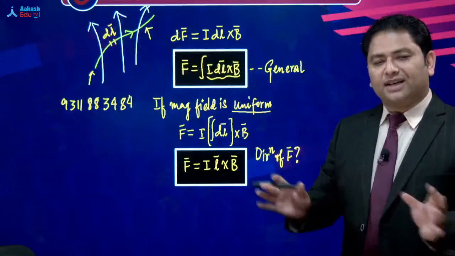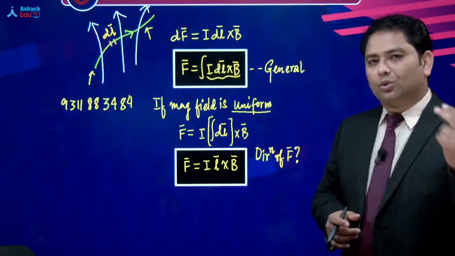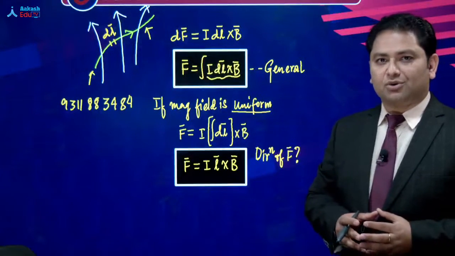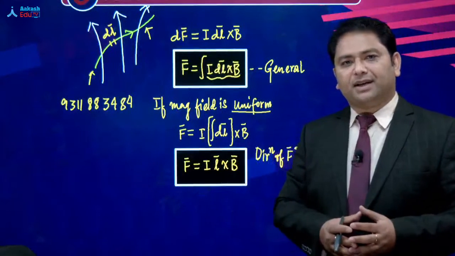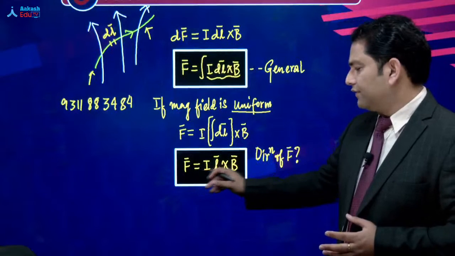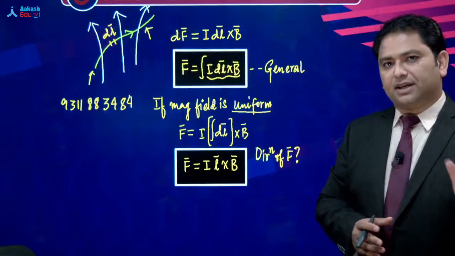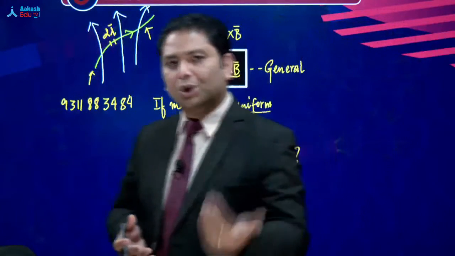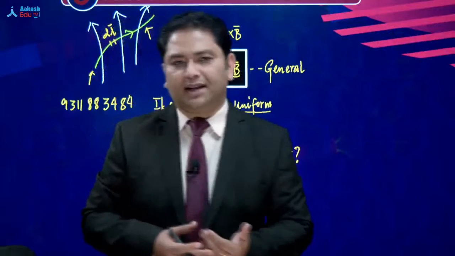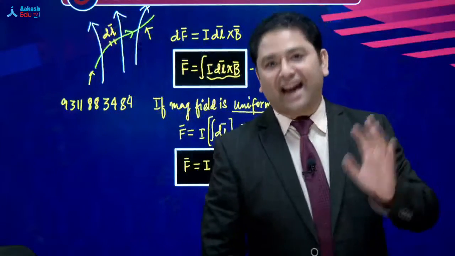Well, if it's a board exam preparation, then there is a probability people would ask what is the Fleming's left hand rule. But as long as competitive exam की बात कर रहे हैं, the direction of the force can be calculated by the cross product. And even in the last class, I had assumed that you know the direction of cross product. तो यहाँ पर भी I will keep that assumption intact.